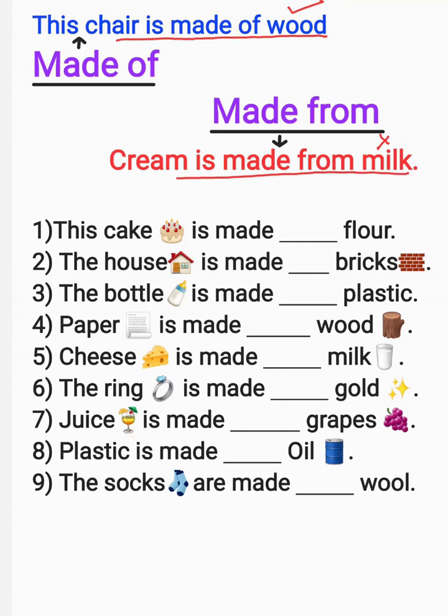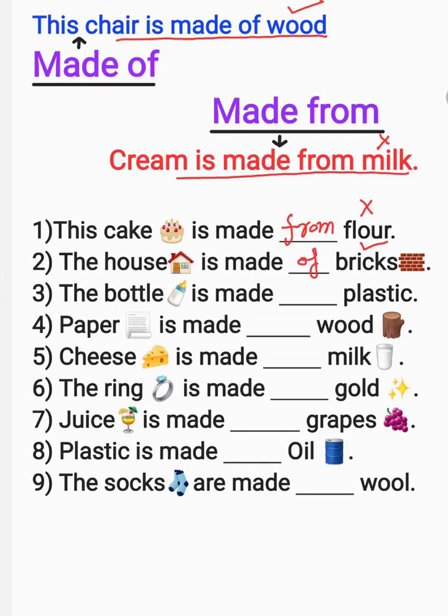Now, the first example is this cake is made blank flour. Tell me, guys, can you get back flour from cake? No, you cannot get back flour from cake. So we will use here from. This cake is made from flour. The house is made blank bricks. Can you get back bricks from house? Yes, you can get back bricks from house. So we will use of. The house is made of bricks.